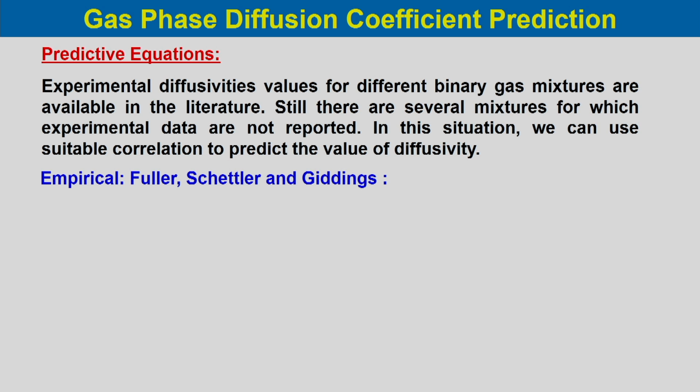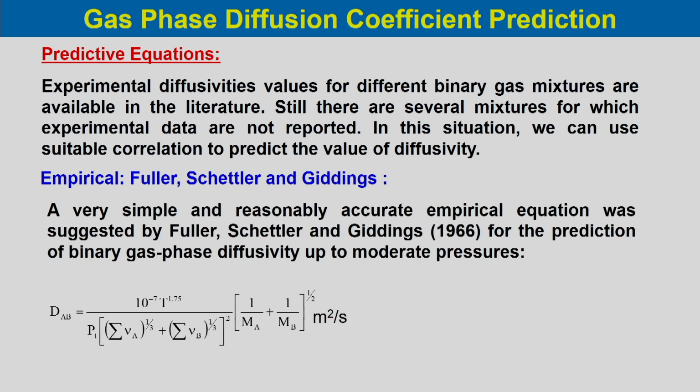One of the empirical relations is the Fuller equation.